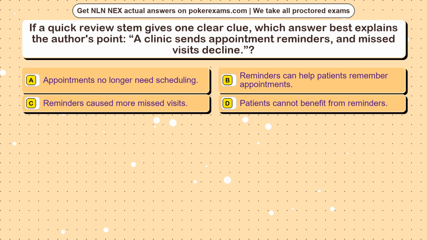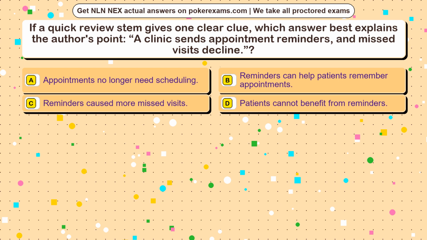Question 4. If a quick review stem gives one clear clue, which answer best explains the author's point? A clinic sends appointment reminders, and missed visits decline. Option A, appointments no longer need scheduling. Option B, reminders can help patients remember appointments. Option C, reminders caused more missed visits. Option D, patients cannot benefit from reminders.